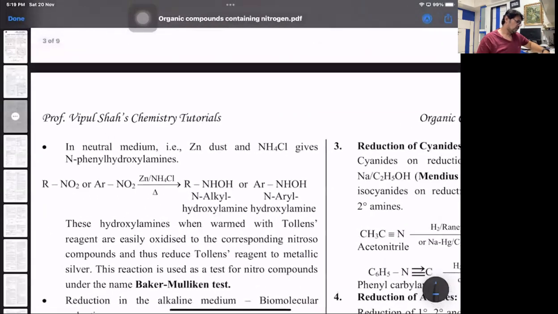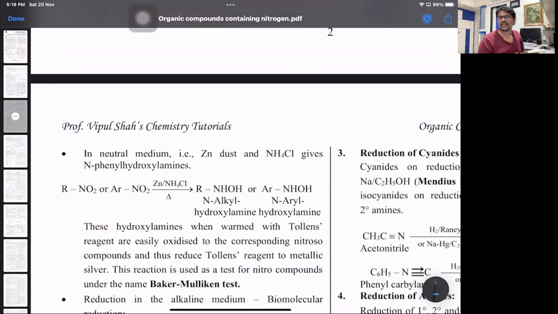Then next one, in neutral medium, that is with zinc dust and ammonium chloride, you will have N-phenyl hydroxylamines. Hydroxylamine is NHOH. This is basically a reaction of nitroalkane. Is this clear? So if you take alkyl or aryl nitro compounds with zinc and NH4Cl, you will get N-alkyl hydroxylamine. Hydroxylamines we have done in aldehydes and ketones, that is, aldehydes or ketones react with hydroxylamine to give respective oximes.